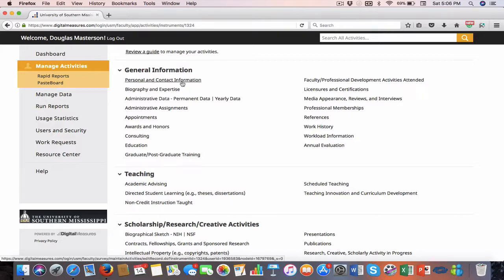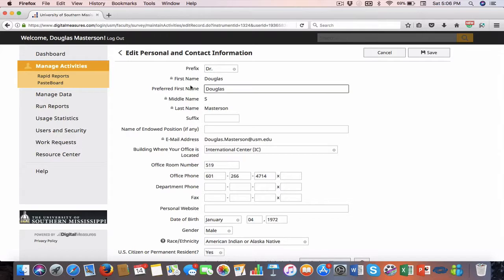So for example, I encourage you to check your personal and contact information, and where you see the lock on some of these fields, that tells you that the information is being pulled from SOAR, the Human Resources part of SOAR, and we can't change that. I can't even change that. The only way that this can be changed is if we make changes in the SOAR database, and then when we do another pull and upload into Digital Measures, it would appear changed. But I encourage you to look at this.